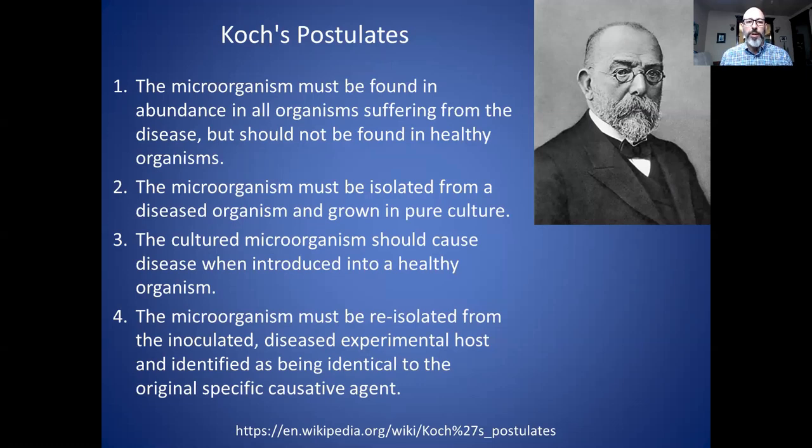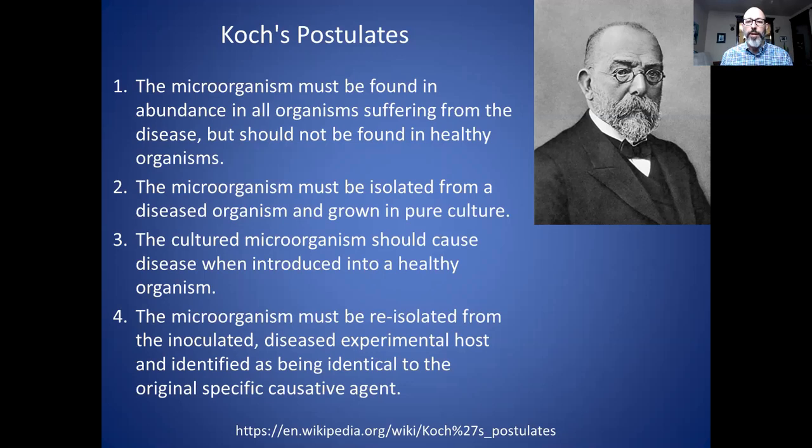So the first postulate is the microorganism must be found in abundance in all organisms suffering from the disease, but should not be found in healthy organisms. Pretty common sense. Number 2, the microorganism must be isolated from a diseased organism or a person and grown in a pure culture. 3, the cultured microorganism should cause disease when introduced into a healthy organism.